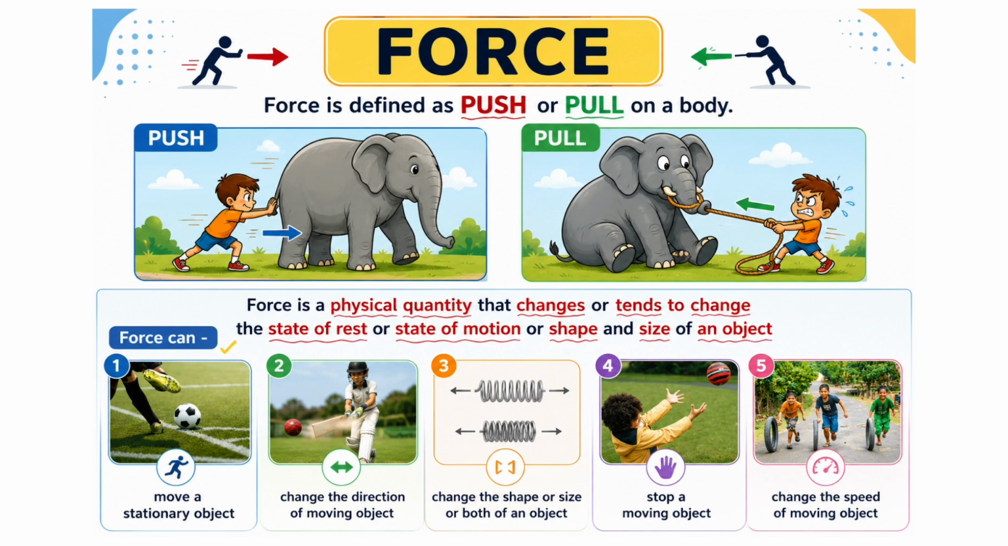Now, fifth, change the speed of a moving object. And finally, look at these kids playing with tires. When they hit the moving tires with a stick, they start rolling even faster. By pushing them repeatedly, they are changing its speed. Let's move to the next slide.